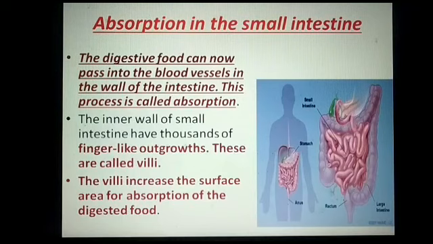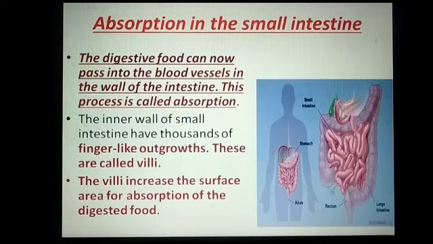When the food is converted into the simplest form, this simpler form is absorbed by our body. This is what we call absorption. Is that clear? And absorption occurs in the small intestine. Now see, the digested food can now pass into the blood vessels in the wall of the intestine. This process is called absorption.